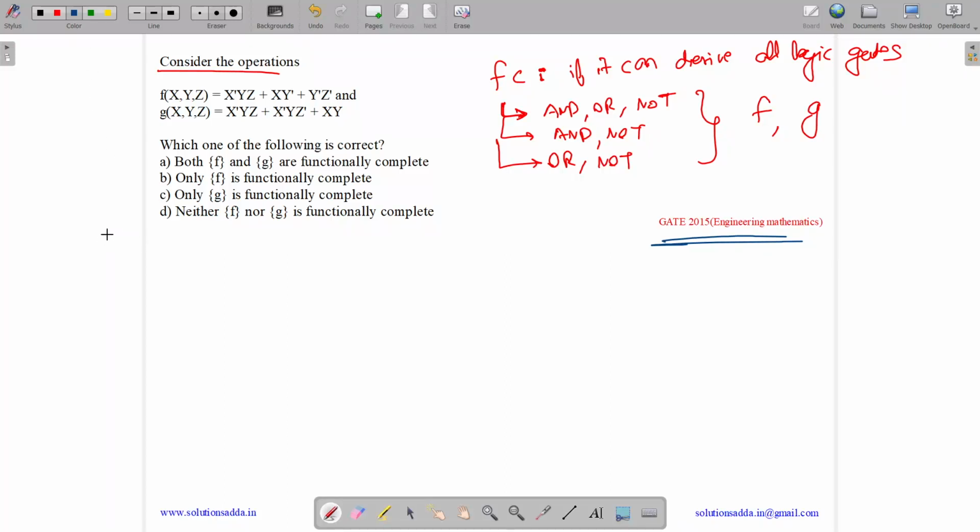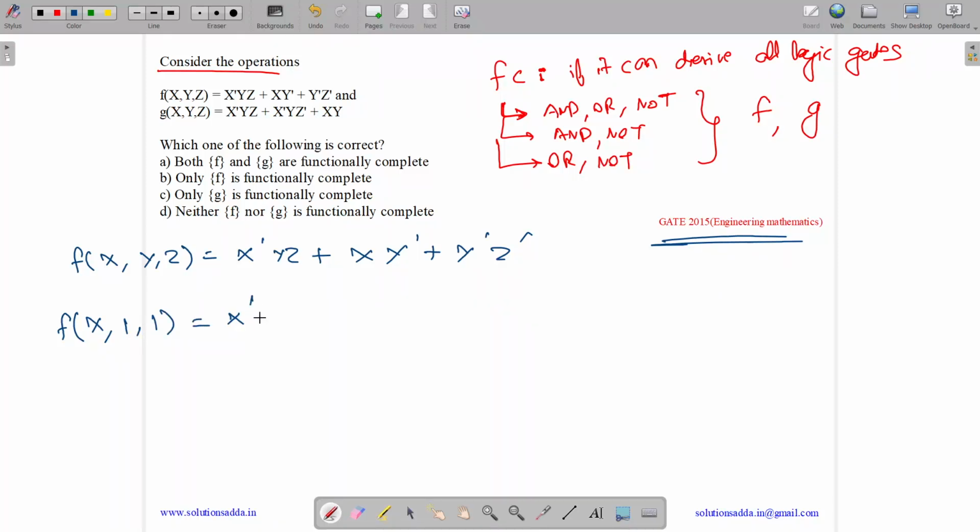Okay, let us see. We have f(x, y, z) = x'yz + xy' + y'z'. So if we take f(x, 1, 1), what happens? We have x' into 1 plus x into 1 complement, which is 0, plus 1 complement, which is 0, so we get x'.